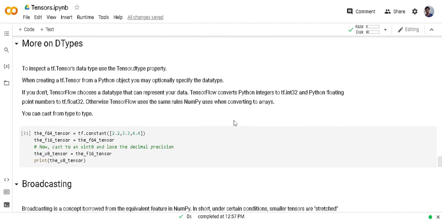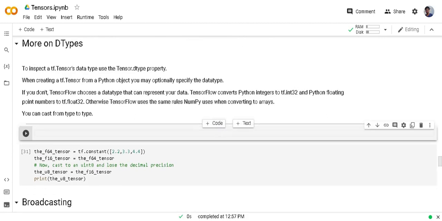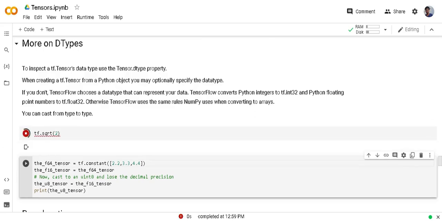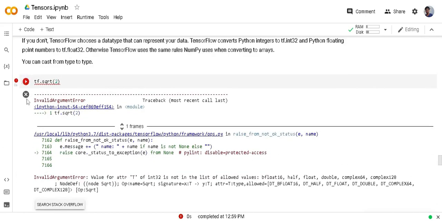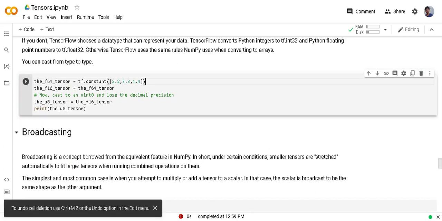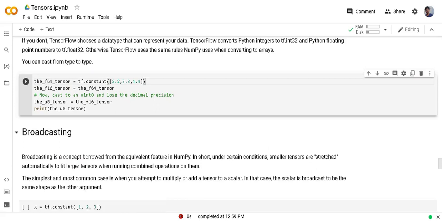Every TensorFlow function does not work on the same tensor type. Like here, the square root function does not take integer as input. It only takes float as input. So sometimes you have to change the type of tensors also. So for changing type you can use the tf.cast function.